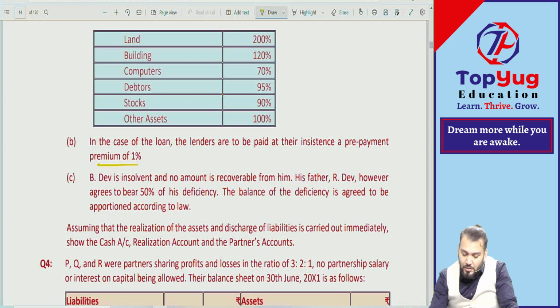B Dev is insolvent and no amount is recoverable from him. His father, R Dev, he is the son of R Dev, so R Dev should bear the entire loss. Arre, say it! The son's sin, the father has to wash it off.